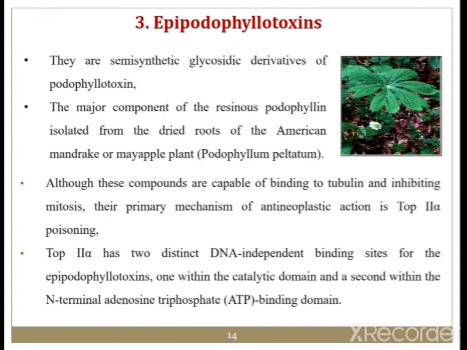Here we have seen the first two classes, the vinca alkaloid anticancer agents and camptothecin derivatives. In the next session we will discuss the further subclasses of these plant-origin anticancer agents, that is, epipodophyllotoxin and taxane derivatives. We will see this in the next session.